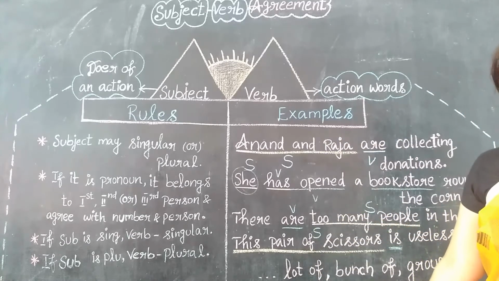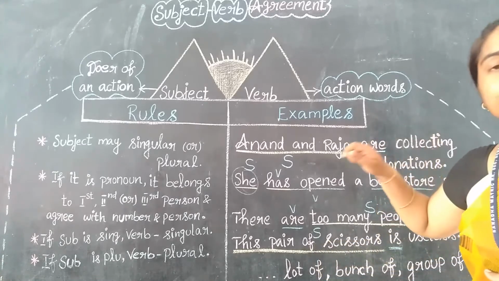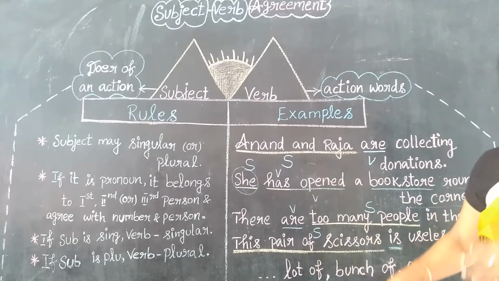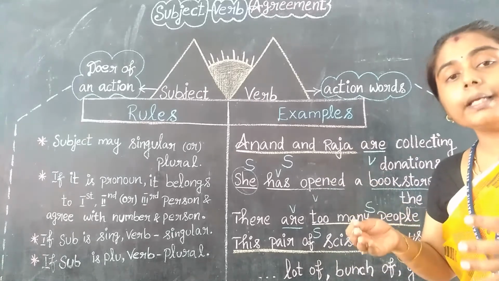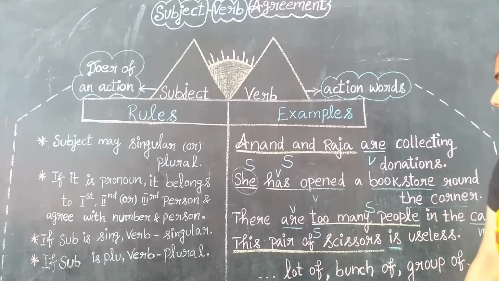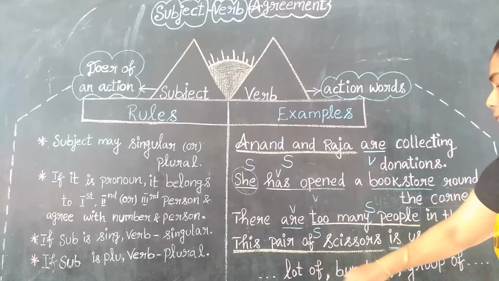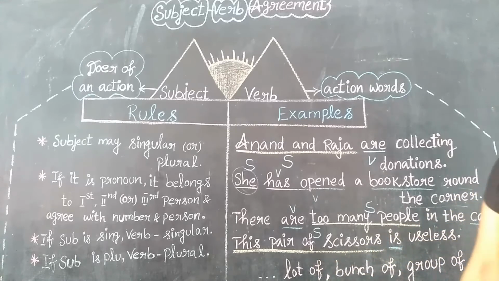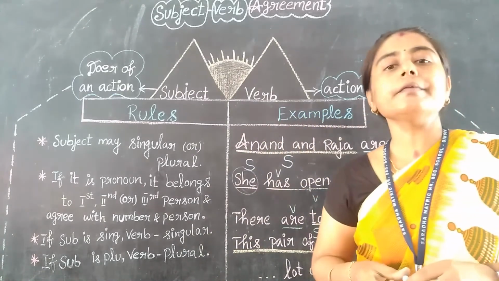And last, see here the noun phrase is performing. While the noun phrase is performing, the sentence will denote what? The singular form. Yes. When the noun phrase is performing in that sentence, the singular form will perform. See here, these are all the other few words: lot of, bunch of, and group of. These are all about agreement of subject and verb, right?